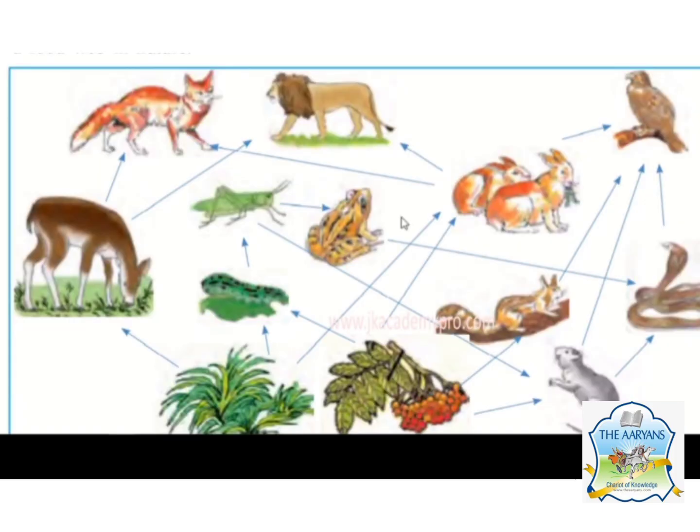Look at this picture. You can see various plants and animals, and a web is created. The deer is eating the grass and the deer is eaten by the fox and lion, and the frog eats the grasshopper, then this frog is eaten by the snake. So they are all interconnected to each other. They all depend on each other for their food.